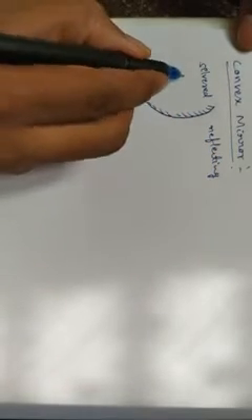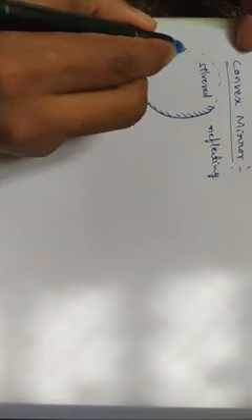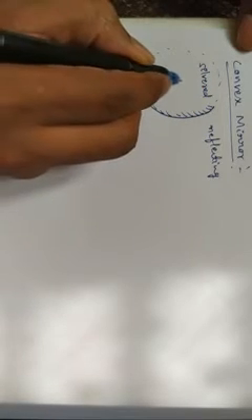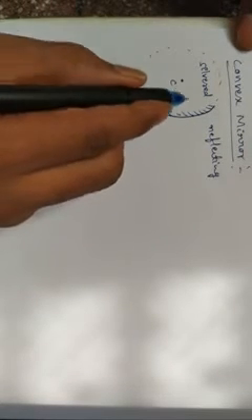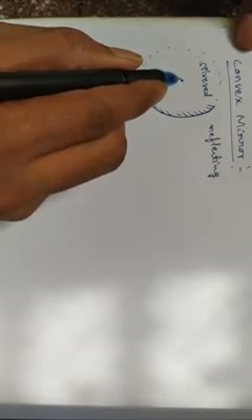Now where is the center? On this side the center of the sphere is there. Observe carefully: the reflecting surface is away from the center of curvature.